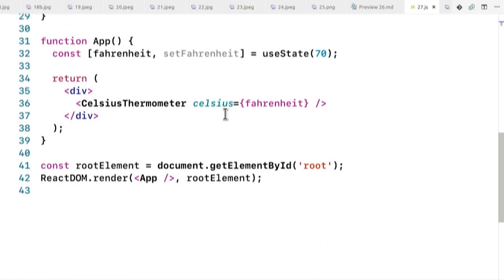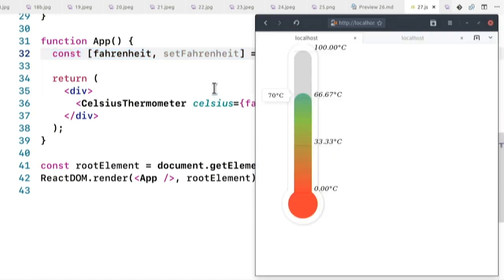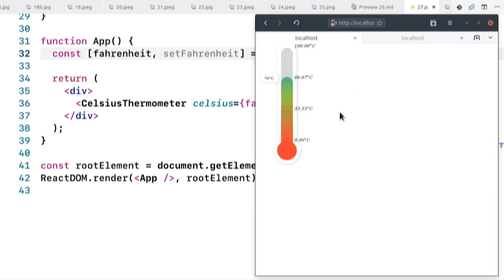I have a simple app here that just displays a Celsius thermometer, but unfortunately our data is in Fahrenheit. For some reason, you're interfacing with a backend from America or something, and it's in Fahrenheit. Go figure. And we have this nice thermometer component that we want to use, but we want to show Celsius.